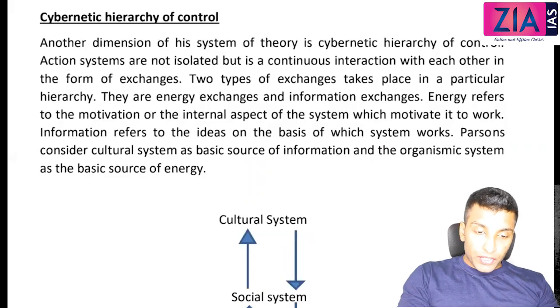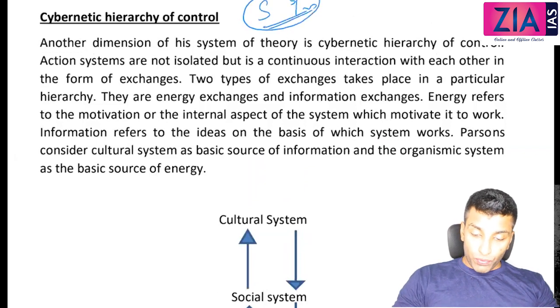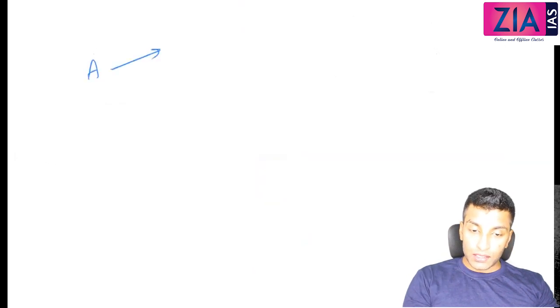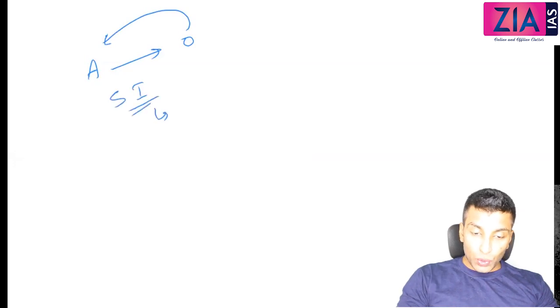Okay, so we will start with the final topic. In fact, it is actually the continuation of social system only. So yesterday we discussed social system. What we discussed is if the actions are oriented towards others and are in a state of mutual reciprocity, there will be social interaction, and this social interaction will result in a social system, but there are certain conditions which have to be satisfied: goals, then norms and values, and then boundary.